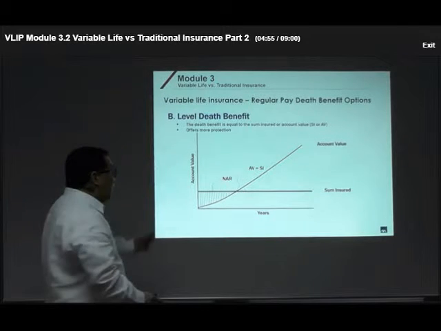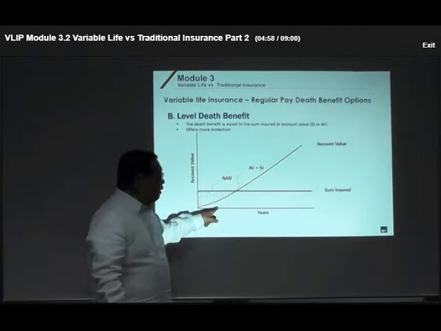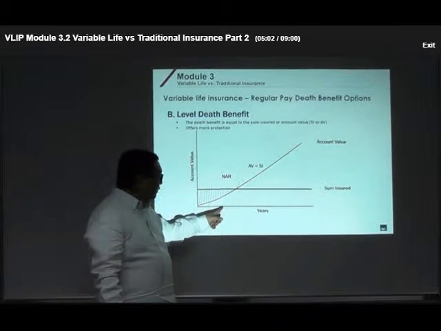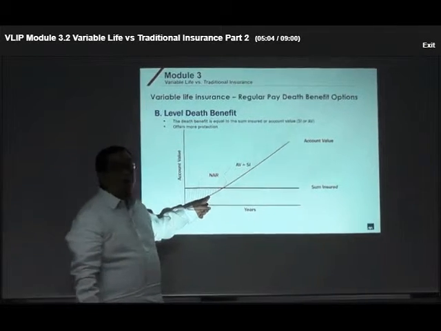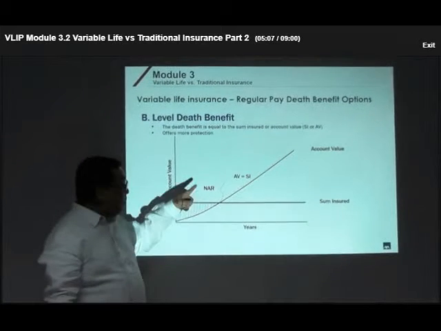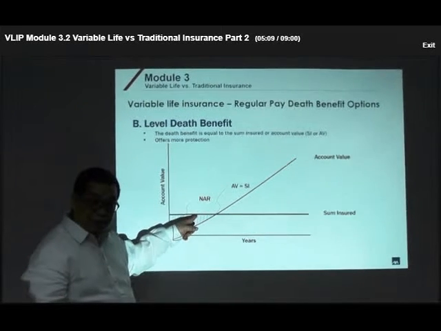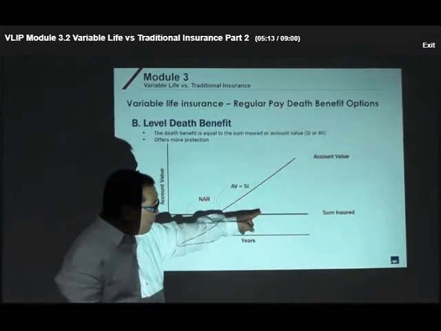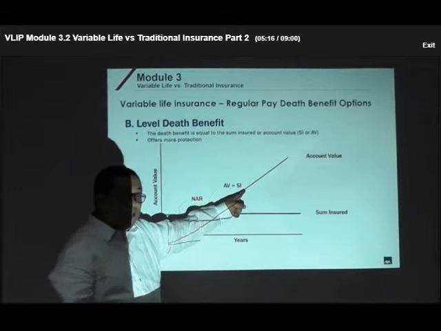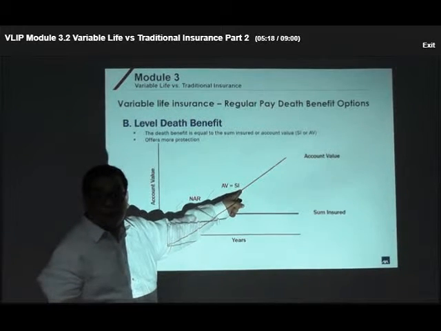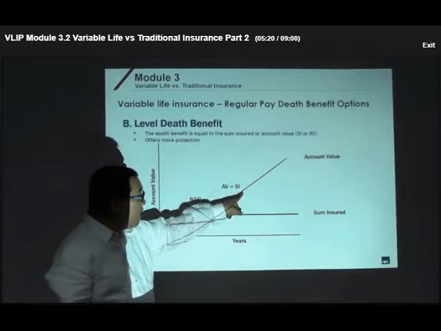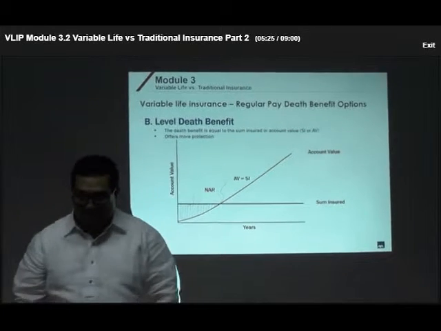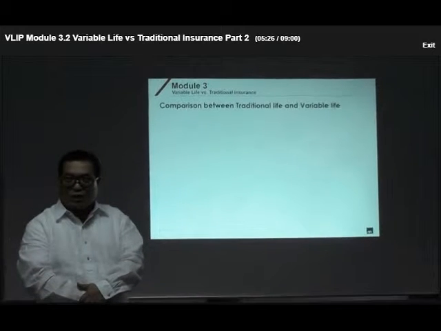So that means if the client dies here, how much will we be giving? Let's say if the client dies after 10 years and this is only the account value, how much will we pay the beneficiaries? The minimum sum insured, because this is higher. Now, what if the client dies at this point, let's say after 20 years? This is the minimum sum insured and this is his account value. What will we give to the beneficiaries? It is the account value because that is higher. Questions? Good.